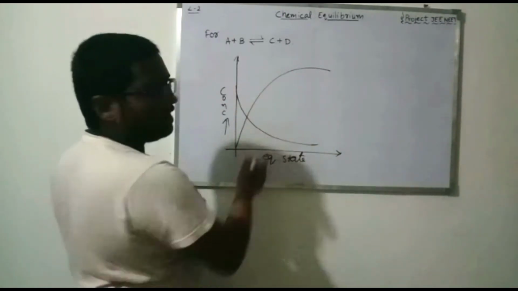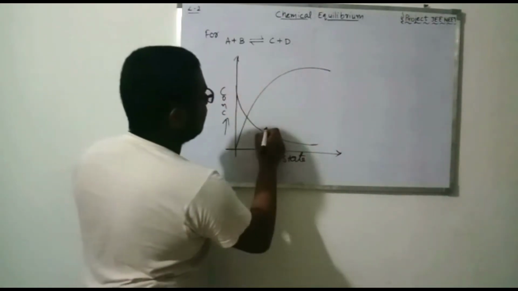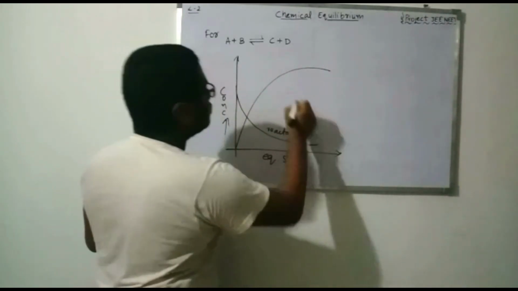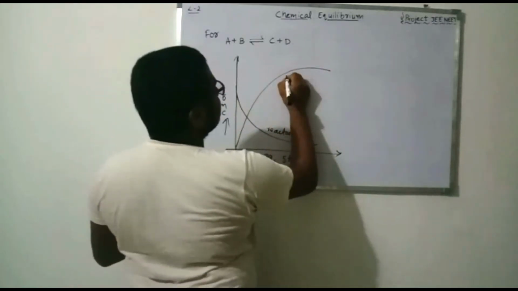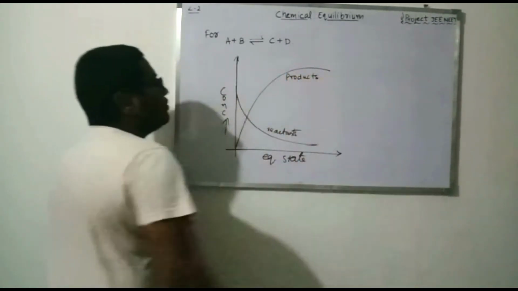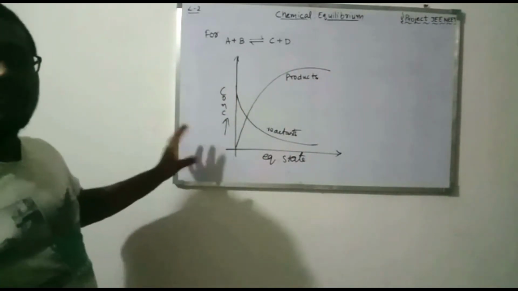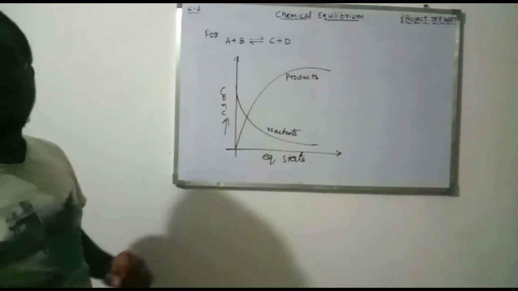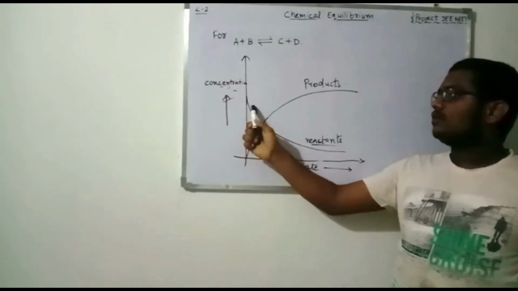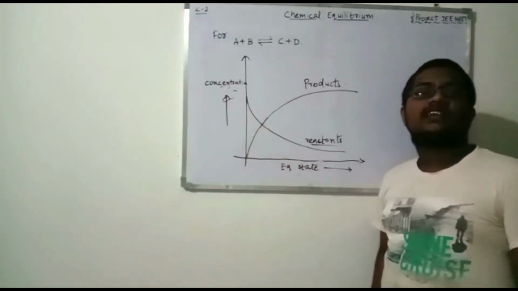This line indicates the concentration of the reactants, and this line indicates the concentration of the products. Please note the graph. This is the most important graph at the start of this chapter. Let's understand it. First, we shall discuss the reactants line.